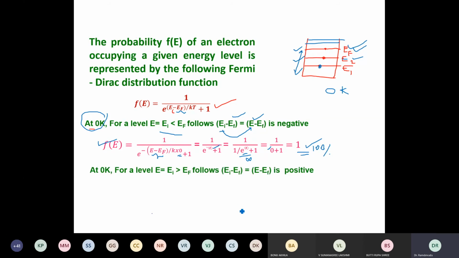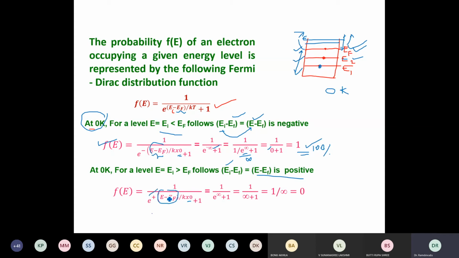But now I choose, at 0K, only a level greater than EF. That means I choose a level somewhere here. And you know that all the levels above EF at 0K are empty. They are unfilled states. So therefore, EI minus EF, because EI now in our case is above EF, thereby EI minus EF is positive. This difference here I'm taking is positive, and K is 0.